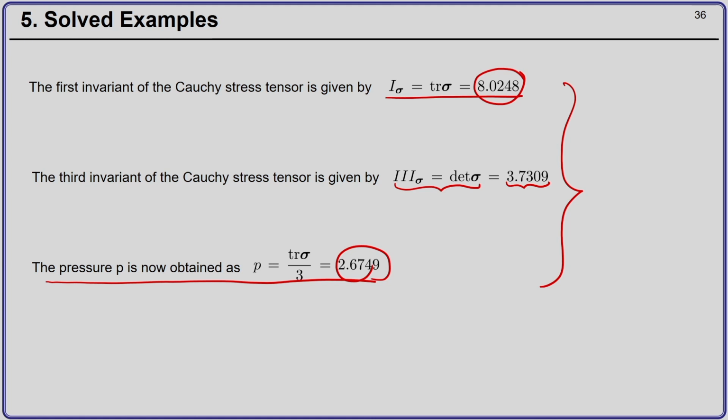With this we come to the end of this module. In the next module we move to linearization of the equilibrium equation and taking the directional derivative of the principle of virtual work expression, which will be essential for getting the tangent matrices for setting up the Newton-Raphson iterative procedure. Thank you.